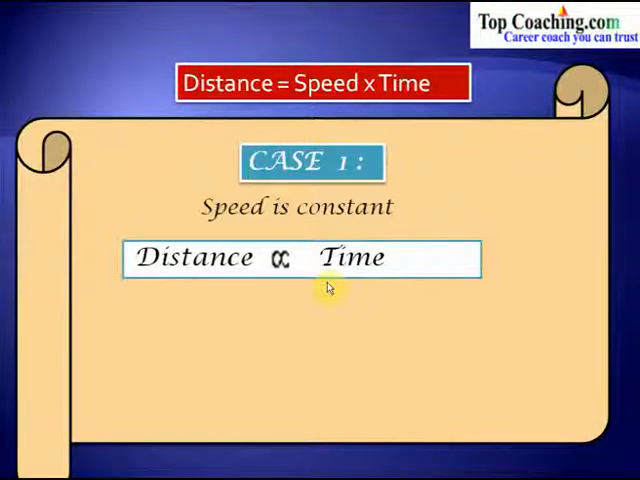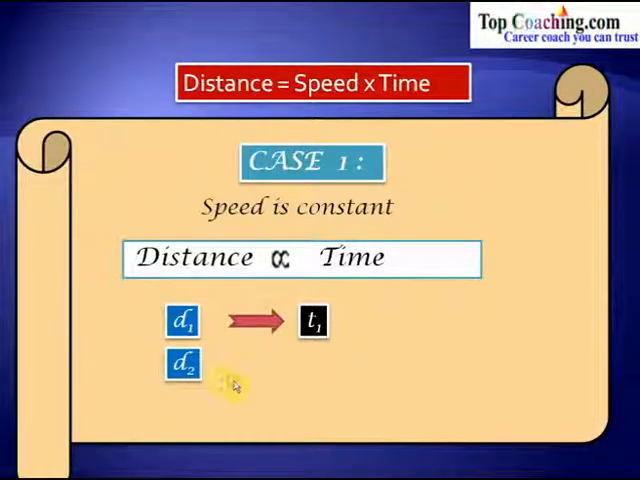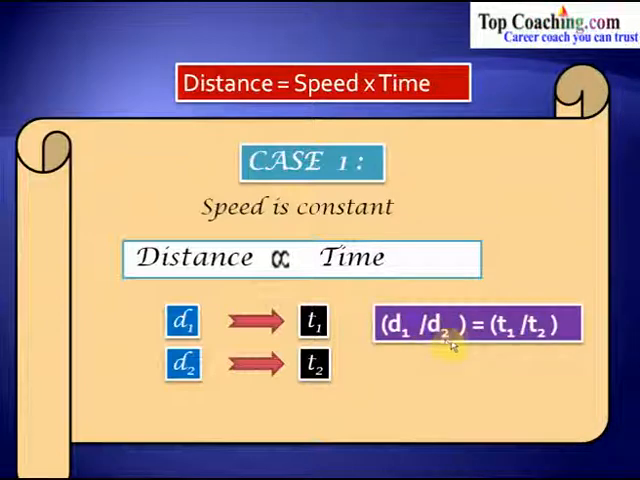So there is a direct variation between distance and time, and we have already studied about direct variation in our chapter on ratio and proportion. Now if we say that we have traveled a particular distance d1 in time t1, and let us say that we have traveled another distance d2 in the time t2. Then what is the relation between d1, d2, t1 and t2? In this case, d1 by d2 would be equal to t1 by t2, as distance and time are directly proportional to each other. Therefore, the ratio of the two distances d1 and d2 would be equal to the ratio of these times. To understand it more clearly, let's take an example.